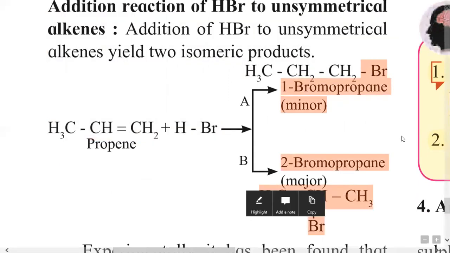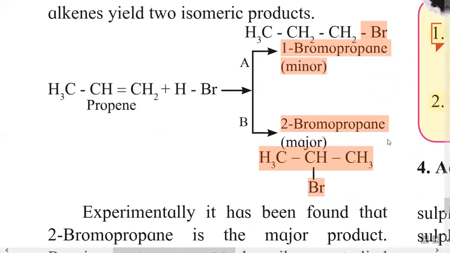So depending upon this we get CH3CH2CH2Br. It is 1-bromopropane as a minor product, meaning less quantity, and CH3CHBrCH3.